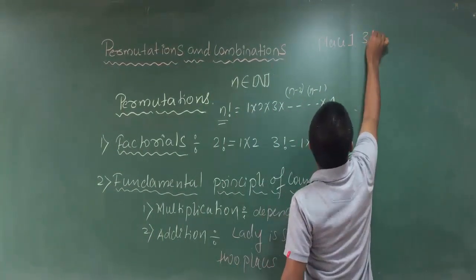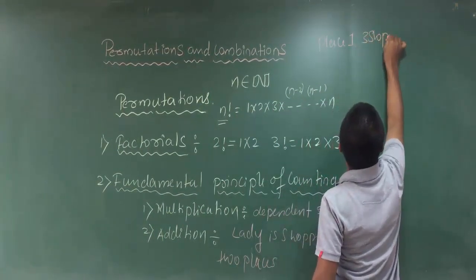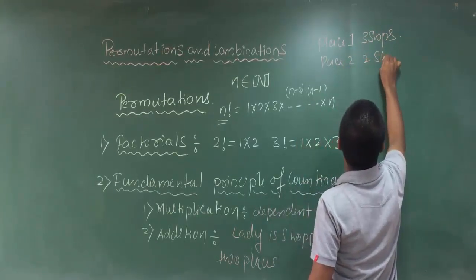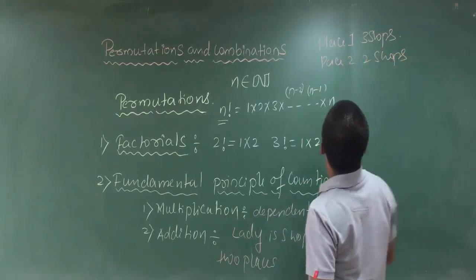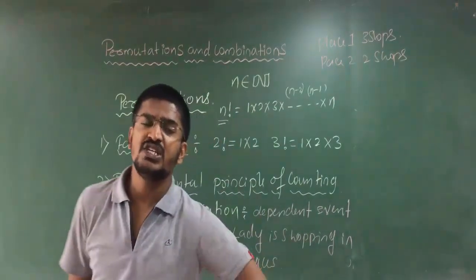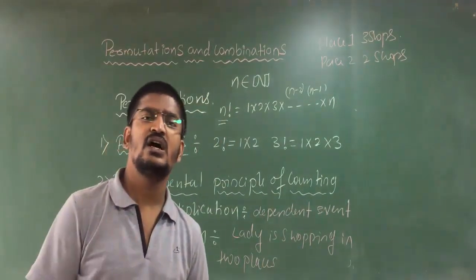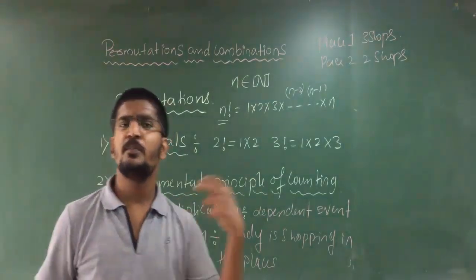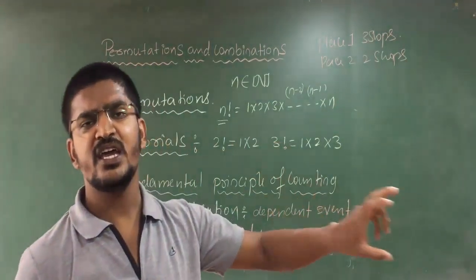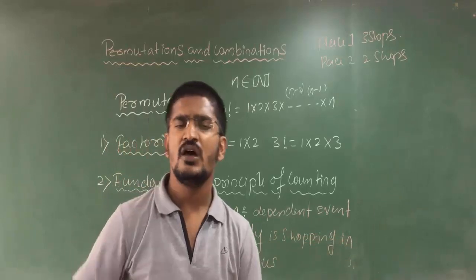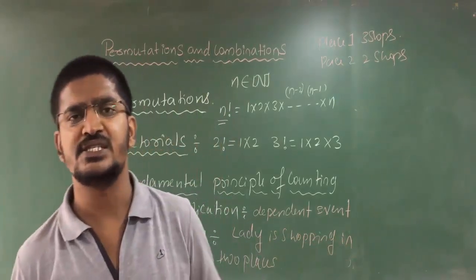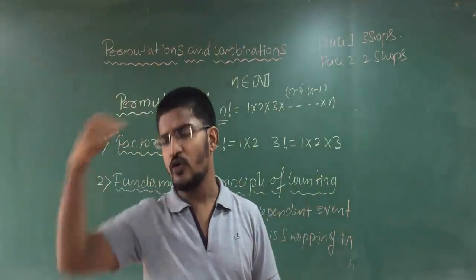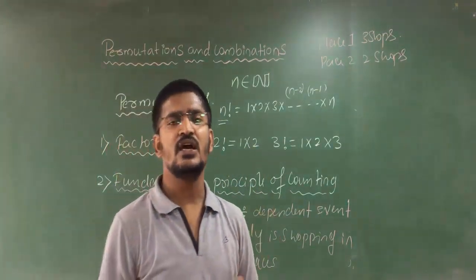Place 1 has 3 shops. Place 2 has 2 shops. Clear? So now she should make her shopping complete. See here, she can complete her shopping by making the shopping at 3 places or making the shopping at 2 places. There is no dependency of either she goes for shop 1 or she should go for shop 2, like that. There is nothing.